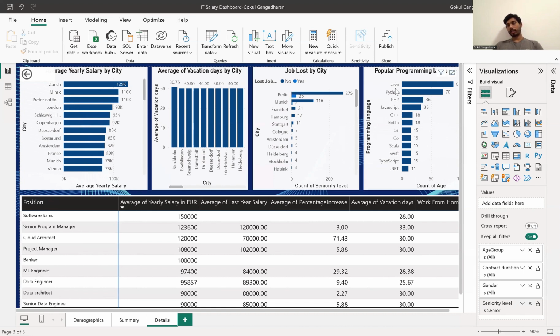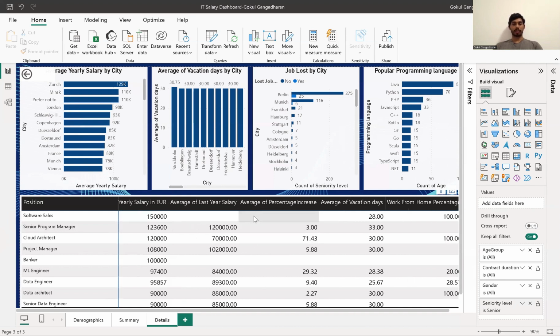Java is also the popular programming language for the senior level employees, and the positions getting paid the highest for senior level employees are in software sales. They are getting around 150,000 in a year. The average salary of last year is not listed here because that respondent might have been working in a different company, and the software sales person is working 100% from home.